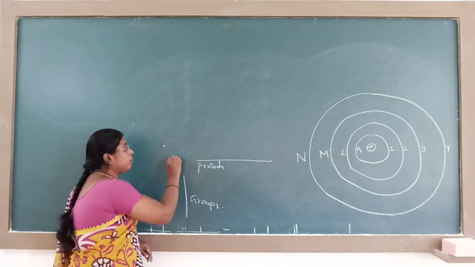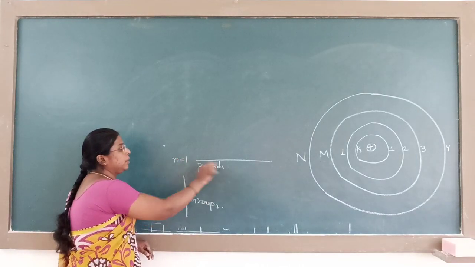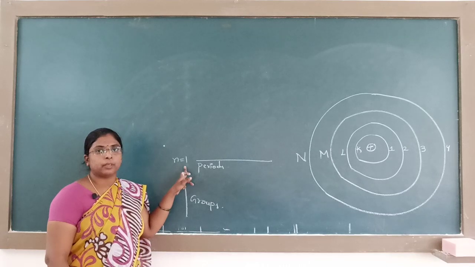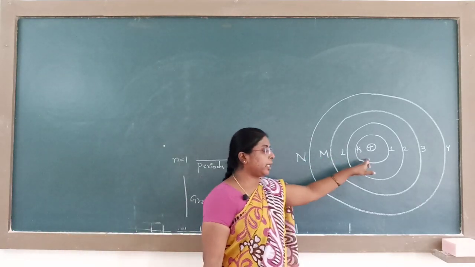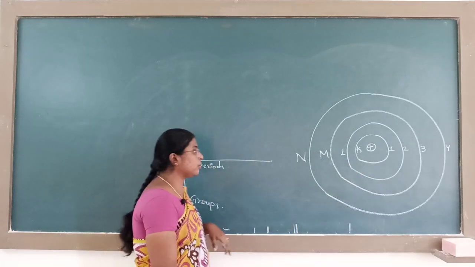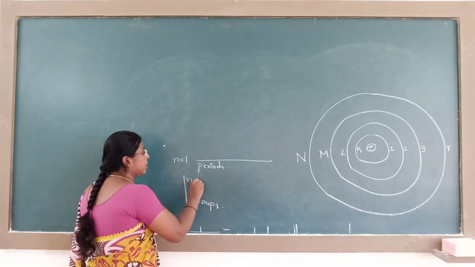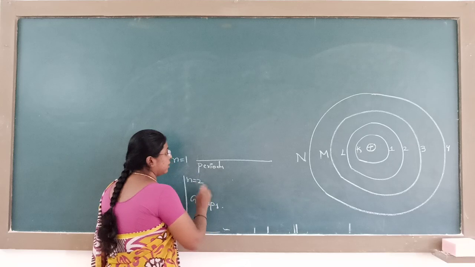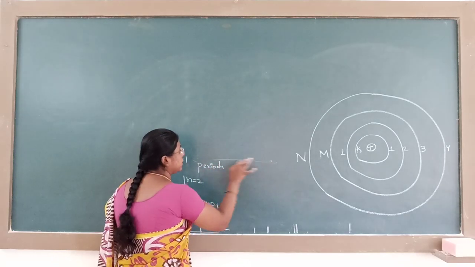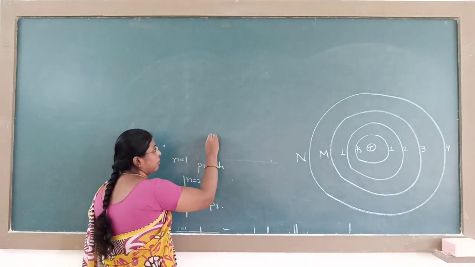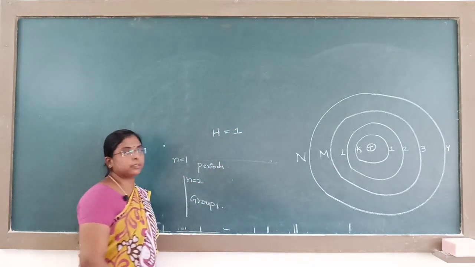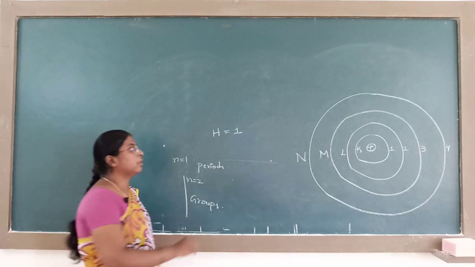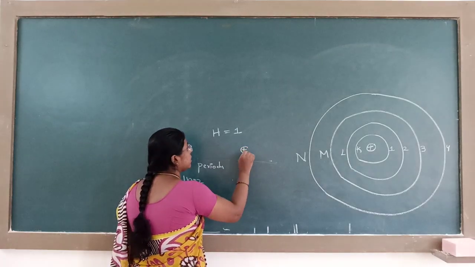n equal to 1 means the elements belonging to this first period have only one shell, only the K shell. n equal to 2 indicates that they have two shells. So the first element has only one shell, n equal to 1. For example, hydrogen. What is the atomic number of hydrogen? It is 1.